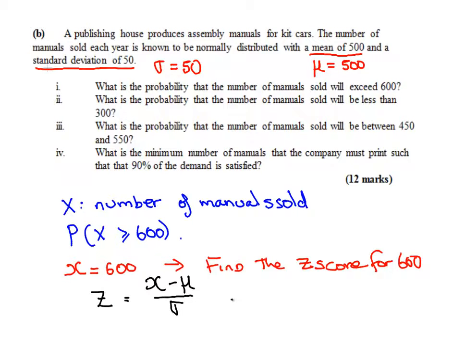So that's equal to 600 minus 500, that's mu, the mean, divided by the standard deviation 50, and that is equal to 2.